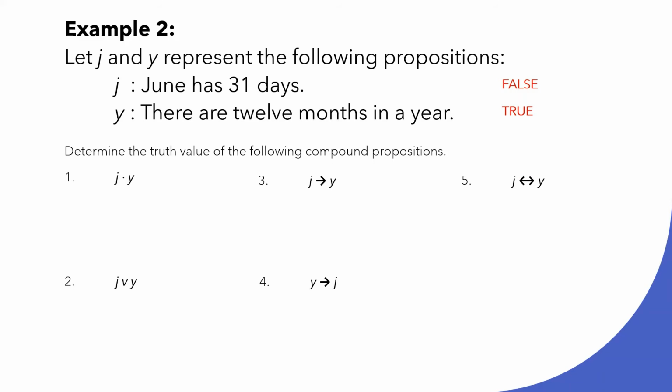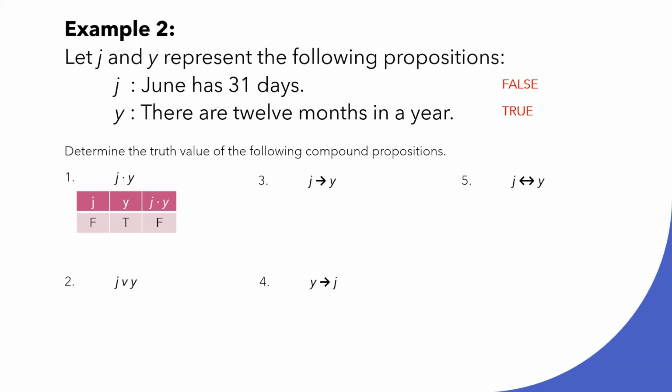We can determine the truth value of the following compound propositions. Let's start with number 1, a conjunction. J conjunct with Y. Our J is false and our Y is true. Therefore, the conjunction of J and Y is false.